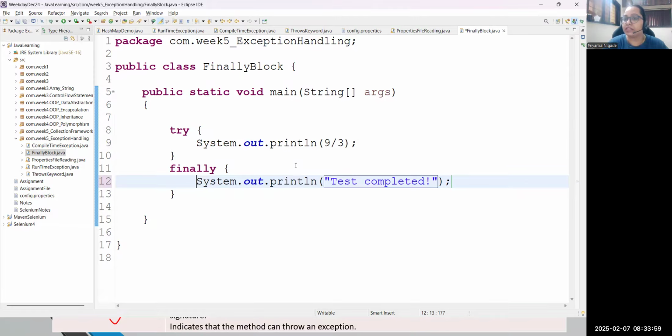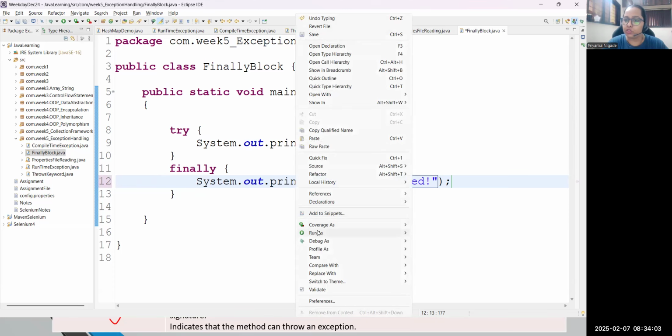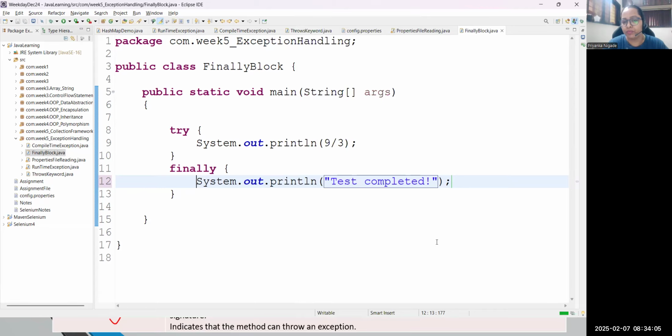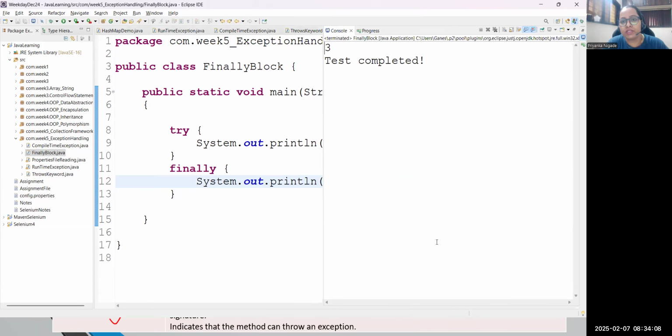So first let's understand the basic flow of finally. At this moment I'm trying to run it, so just have a look at how the code is working. You are getting the result of division first, and then you are getting the test completed message.